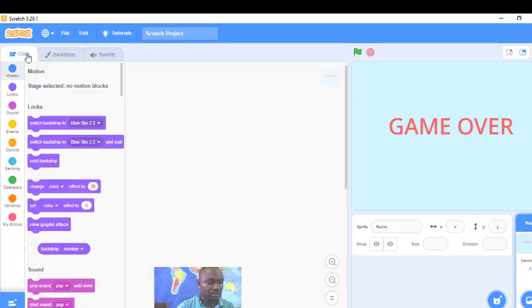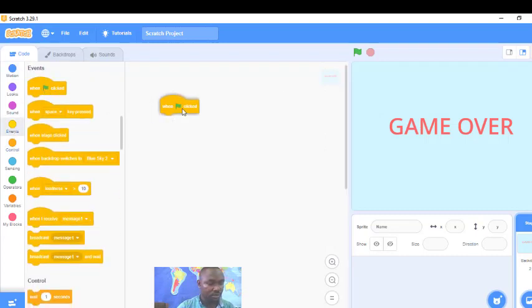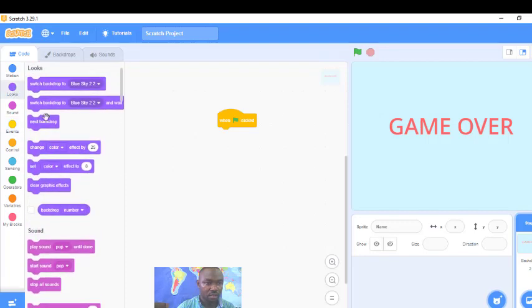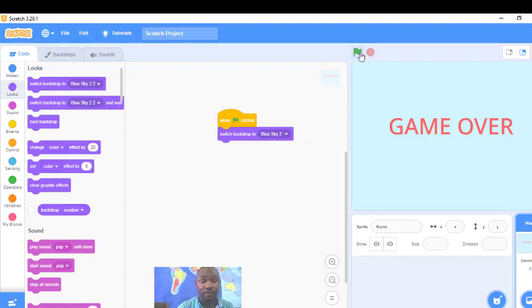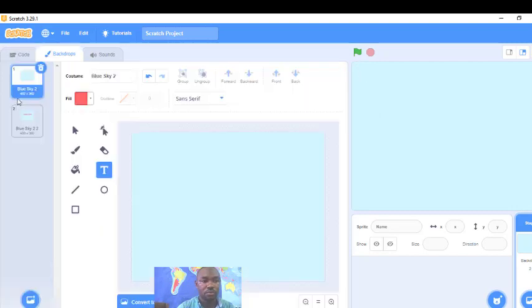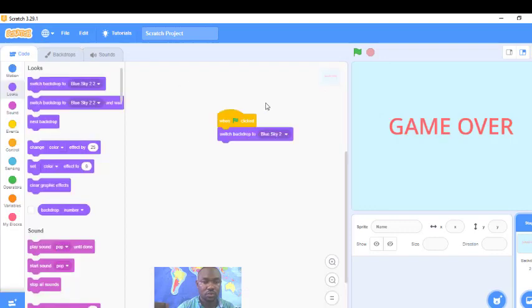So what I'll do on the backdrop is go to my events. When the flag is clicked, switch backdrop. So the look, I'll go to look. I'll go to switch backdrop to sky blue 2. So to switch to this. Whenever this is clicked, it will go to that. Even if the game ends and it shows this second backdrop, whenever the flag is clicked, it will switch to this game, the blank one.